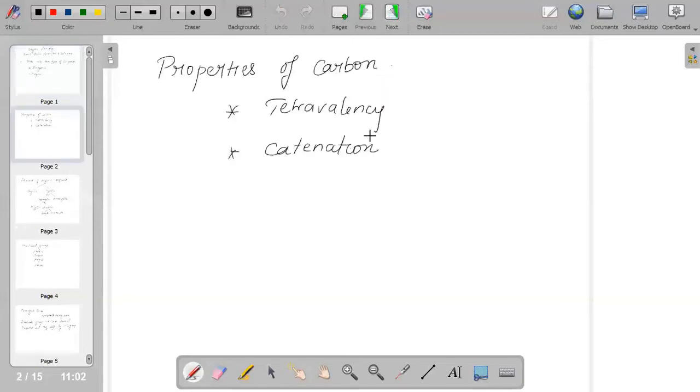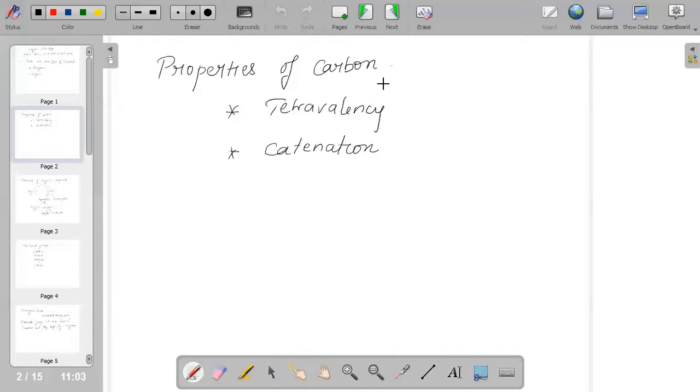Organic compounds play a vital role in our day-to-day life. They are an important part of our body, our diet, and the medicines which we consume.